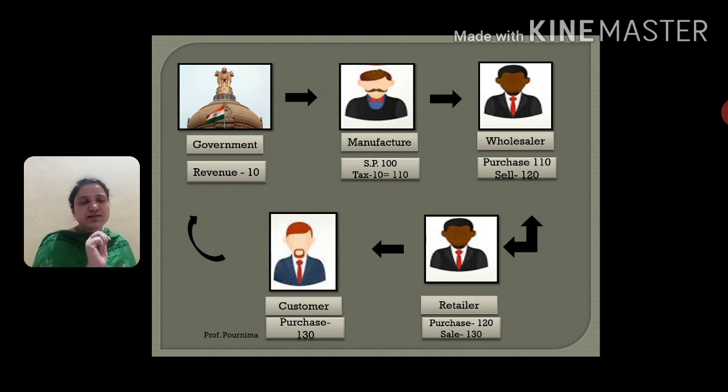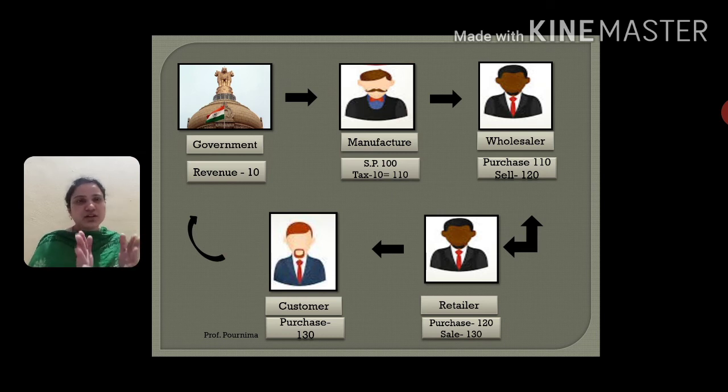Now the wholesaler is thinking the original cost of the good was 100, he has added 10 rupees of tax in that price and he is selling those goods to me at 110. Now I am paying that tax indirectly to the government. What can I do? I can again recover it from my next party. Suppose I am the wholesaler, I have taken goods at 110, I will sell those goods to the retailer at 120.